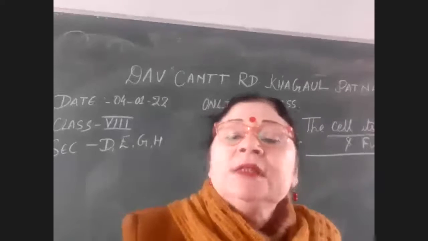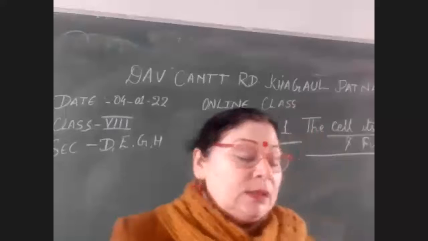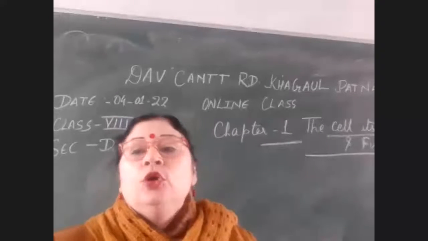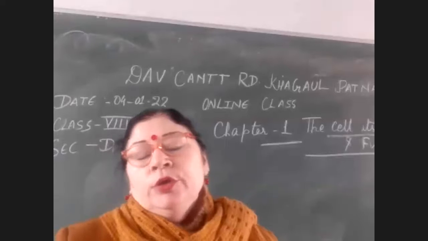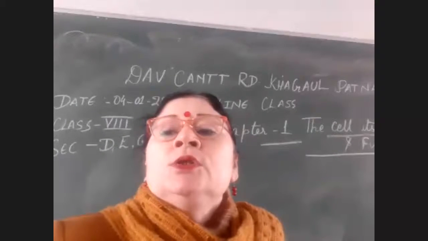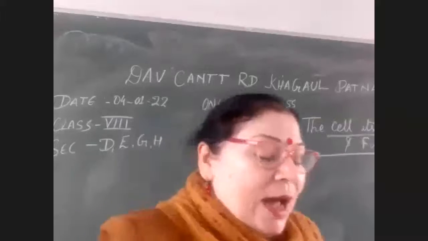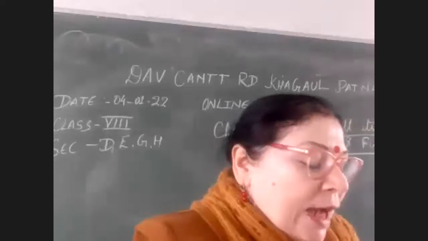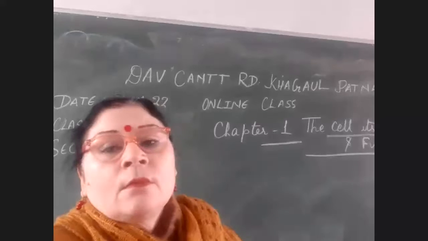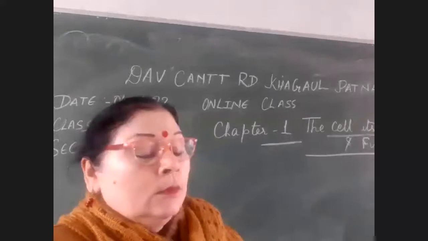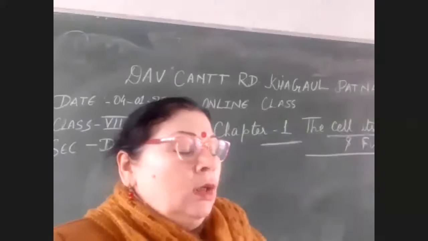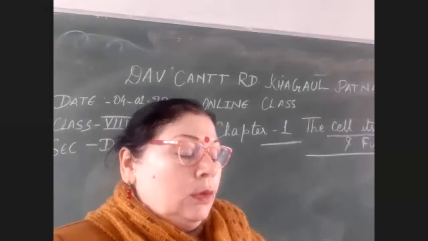Now children, please go through the measurement of the sizes of the cell given on page number 4 of your book. All of you should learn that. You never know which type of objective question comes in your exam. So once again, we will revise that also. What is the size of amoeba? 1000 micrometers. Very good.